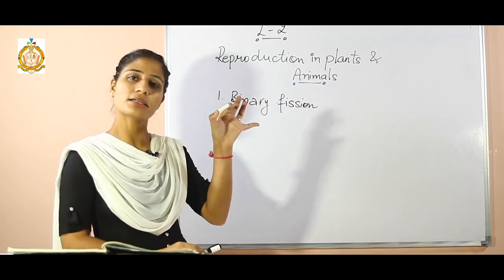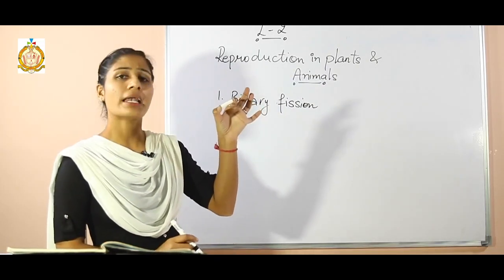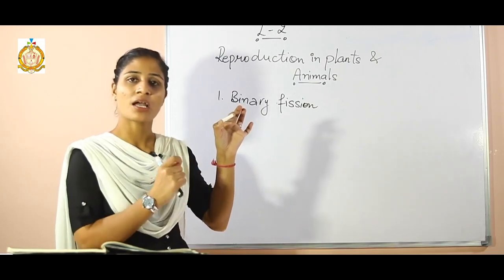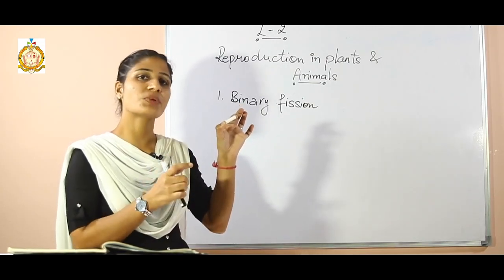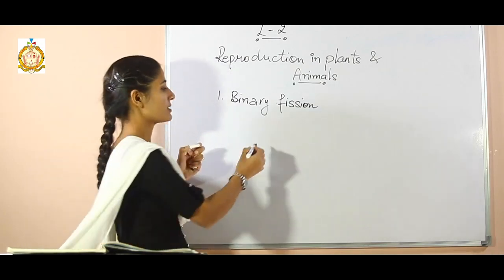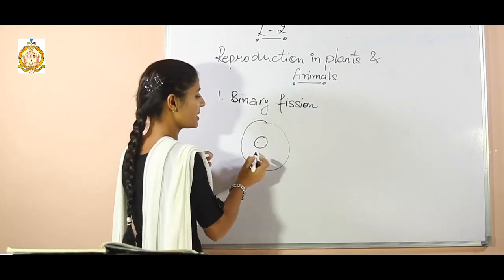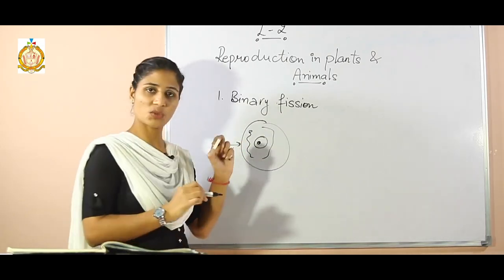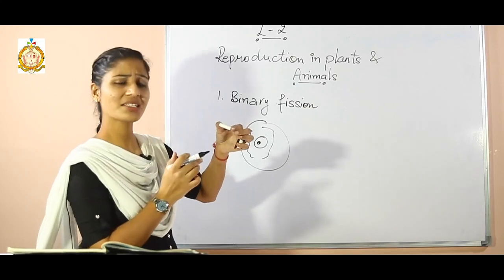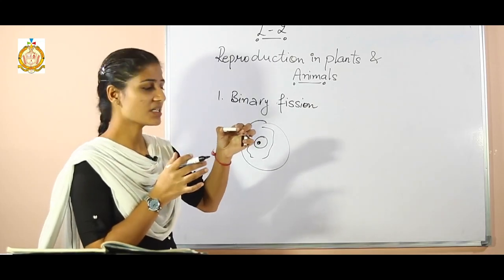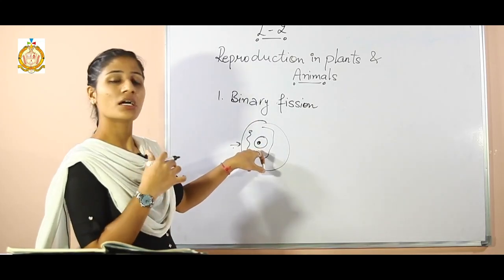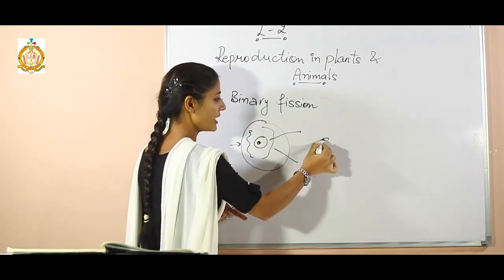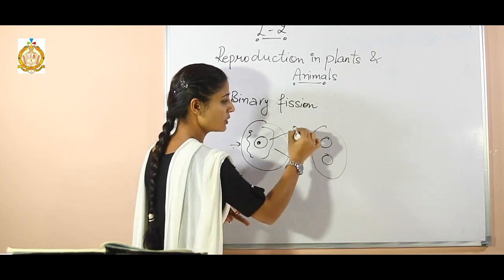Suppose that this is a cell. In a cell there are three main parts: the cell membrane, then the cytoplasm, the fluid present in the cell, and the third one is the nucleus. These are the basic parts of the cell. What is happening when binary fission takes place? Firstly, the nucleus divides into two. It shows the division, and the nucleus is converted into two.